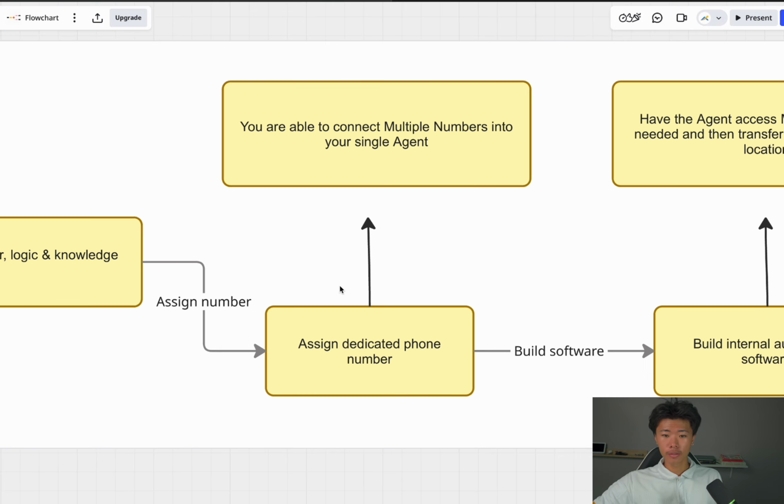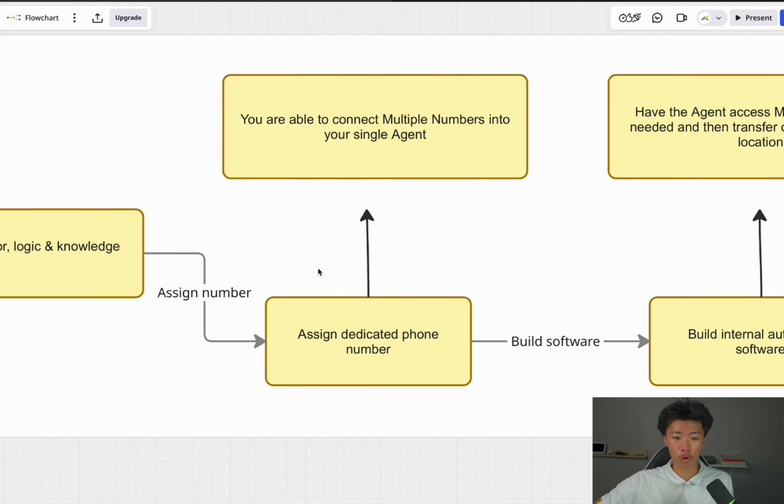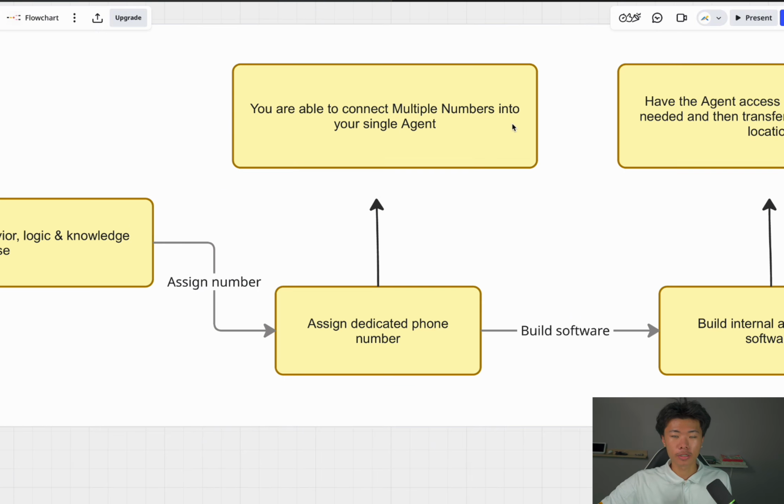And from here, we're able to assign the dedicated phone number. So this is specifically a voice agent, right? I'm not talking about other systems where we can utilize AI. Obviously, we can get to that in a second, or later in the video. But we're specifically talking about creating a voice agent for businesses, right? And I'm not talking about just local businesses. I'm actually talking about high corporate companies.